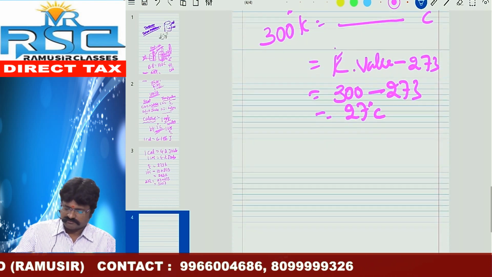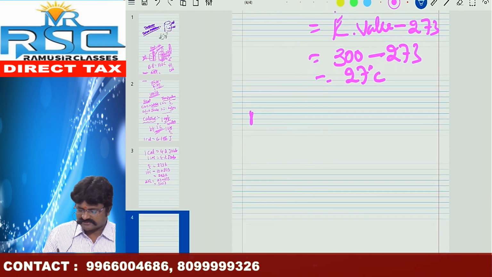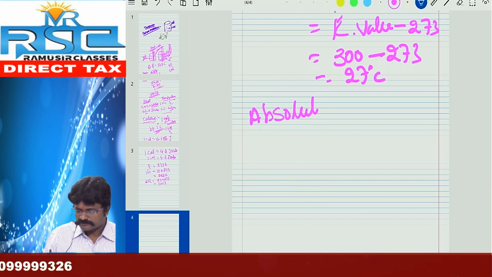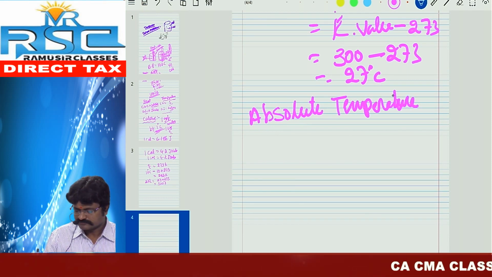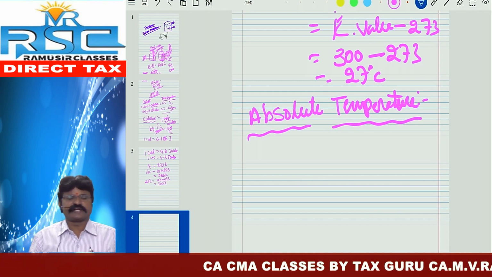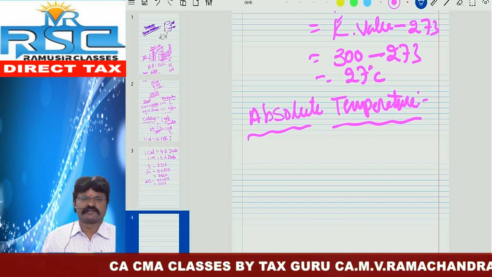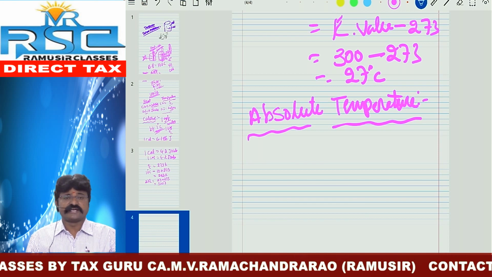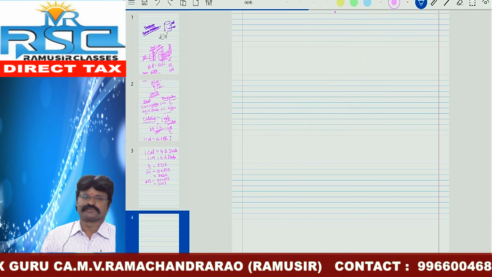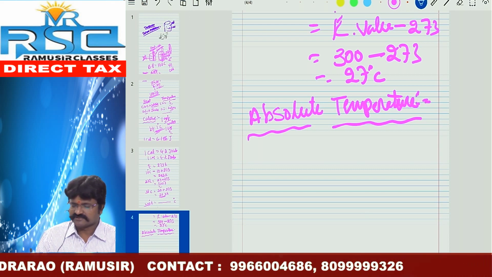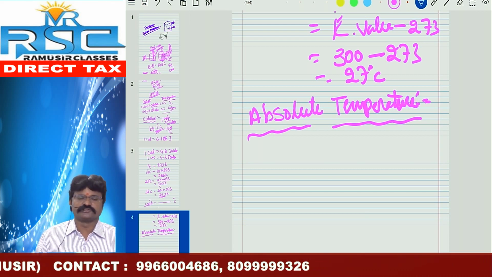And finally, here we want to discuss one more definition: absolute temperature. If the temperature is measured on the Kelvin scale, then it is called absolute temperature.